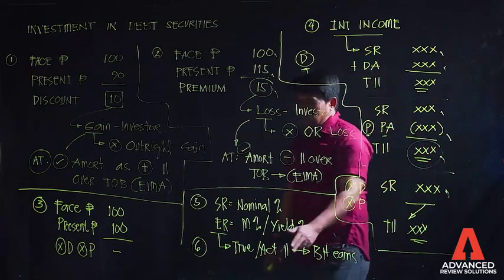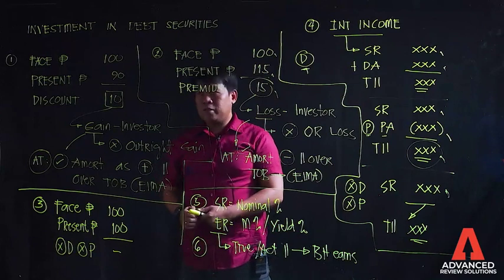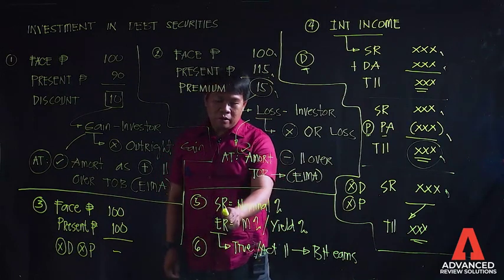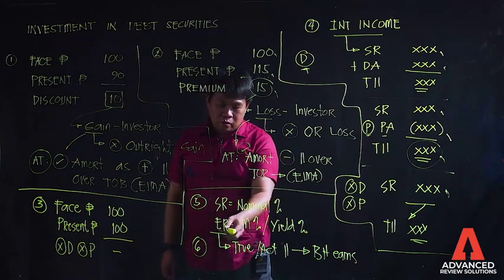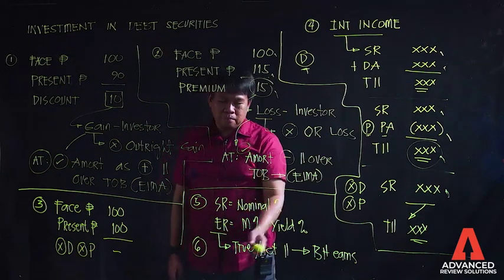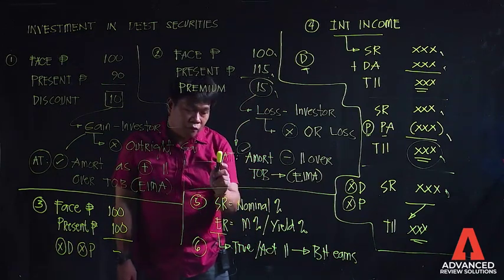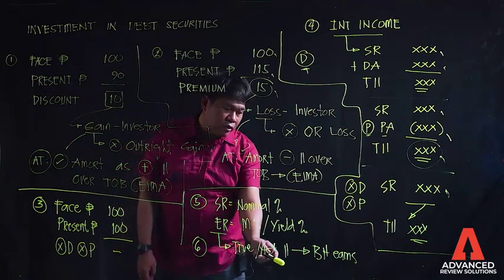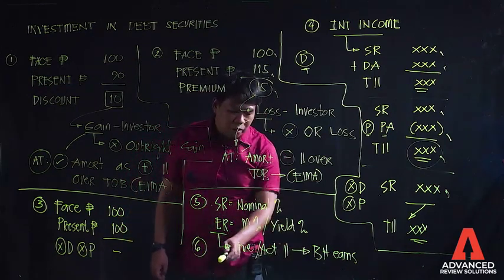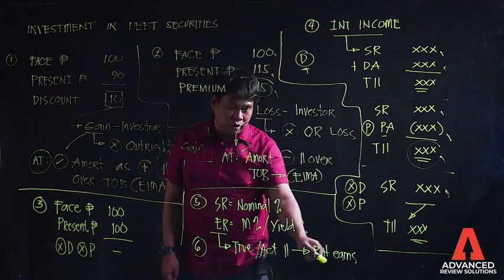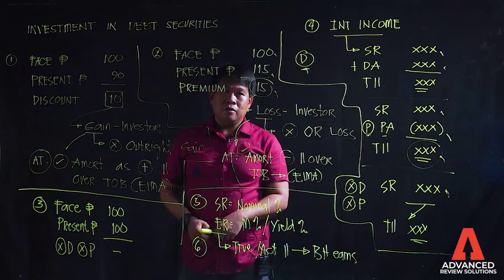So dito tayo, last two concepts. There are two rates na makikita mo sa investment in bonds. One is the stated rate or the nominal rate, and the second one is the effective rate. And this is also called market rate or yield rate. This effective rate, this is defined as the true or actual interest income that the bondholder earns. At mapapatunayan natin yan using the actual problem solving. Okay?